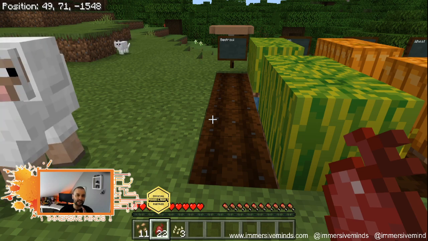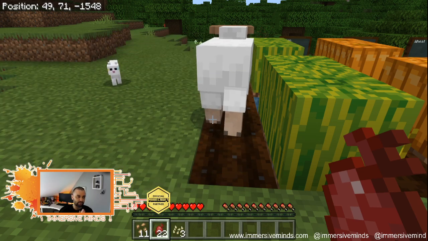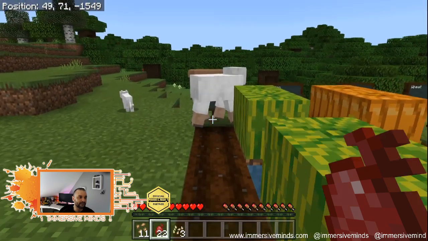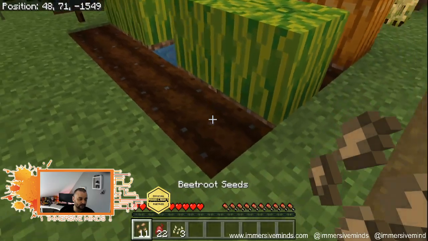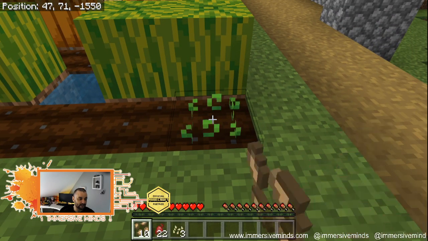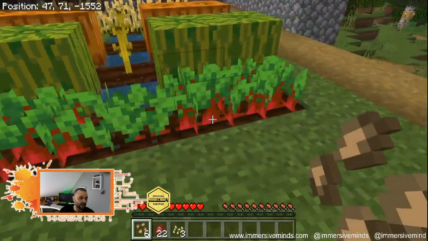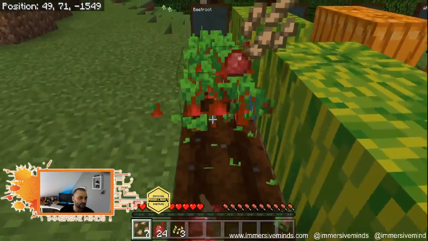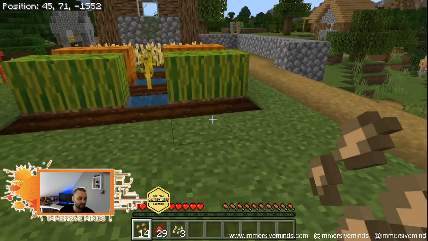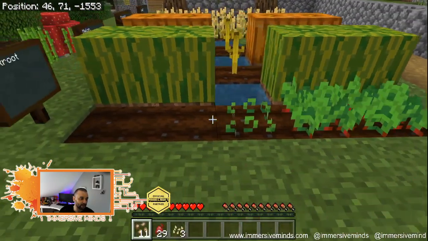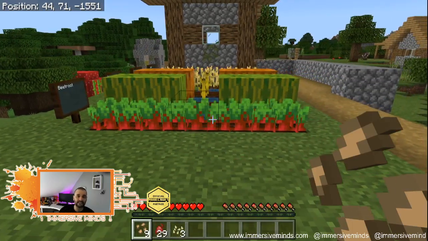So we're starting to get an idea of just how, and now I've got a sheep in my farm, just how plants can be used and crops can be used to think about numbering systems and so on. And we started off by getting 6, 2, 3, 4, 5, but we're actually in profit of seeds now. So what if we were selling those seeds at a market? We're now well in profit. In fact, if I plant my crop for this year, I now have 9 seeds that I can sell. If we were selling those for an emerald a time, suddenly we're in profit. So we can create small economies, and we've done this with kids in the past.